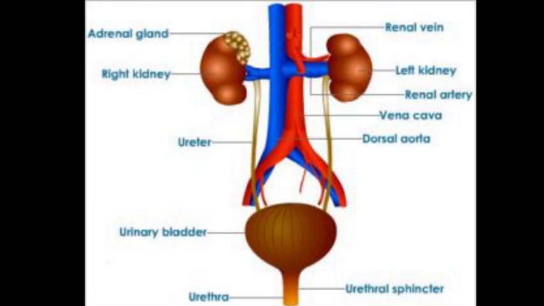Okay. One ureter is attached to each kidney, which pumps the urine into the urinary bladder, and after that the urethra removes it from the human body. Okay. This is all about the urinary bladder. This is all about your excretory system in human beings and excretory system in plants. Okay. This is all about your chapter Life Processes, ended here.